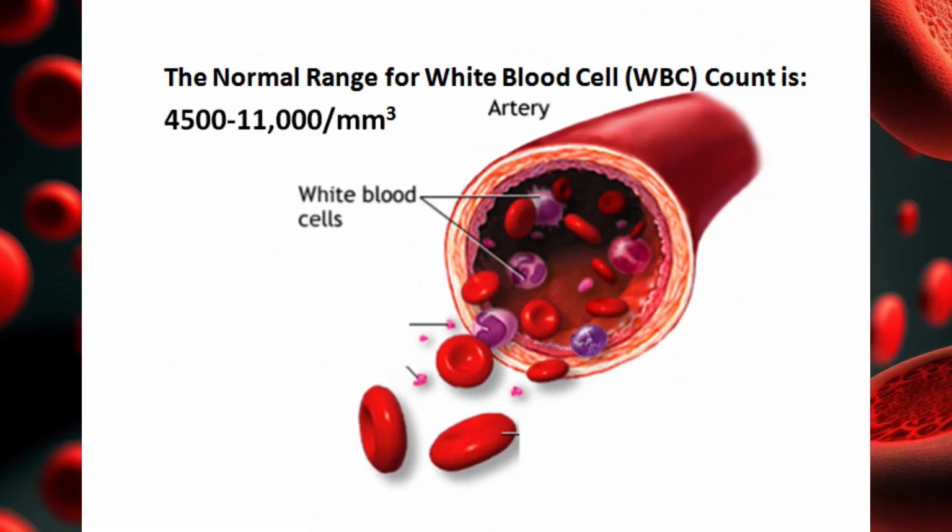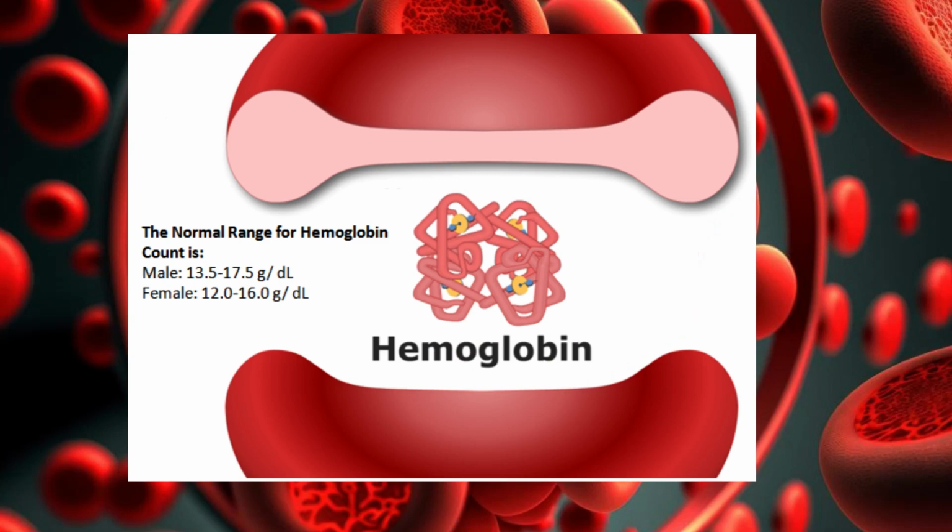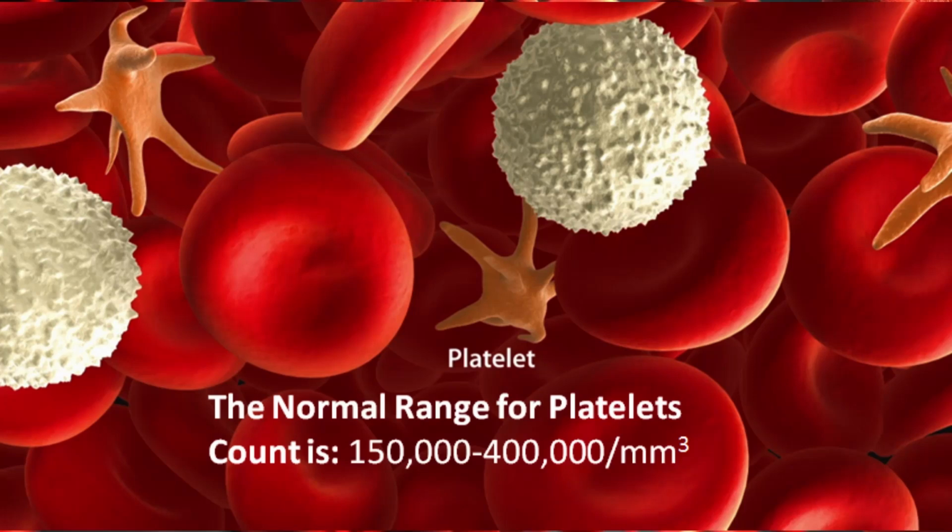The normal range for white blood cell count is 4,500 to 11,000 per cubic millimeter, and the normal range for hemoglobin count is, for males, 13.5 to 17.5 grams per deciliter, and for females 12 to 16 grams per deciliter. In case of pregnant ladies, it will vary. You need to check with the doctors. And the platelets normal range is from 1,50,000 to 4 lakh per cubic millimeter.